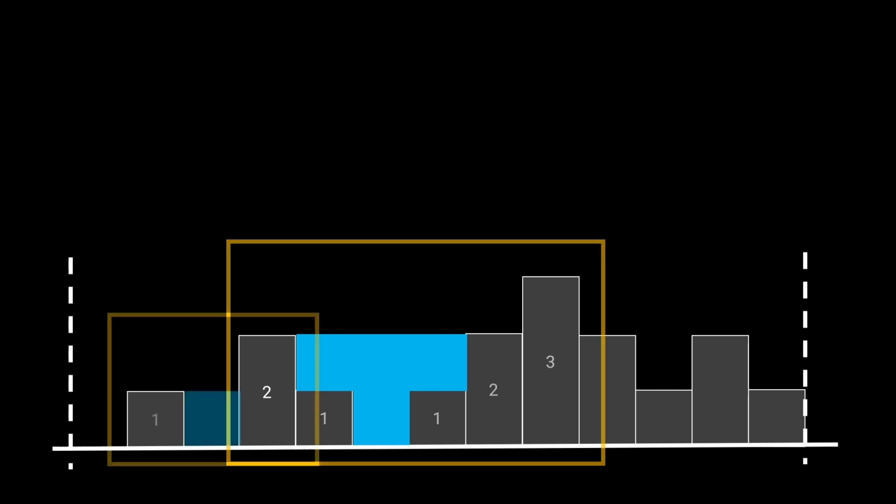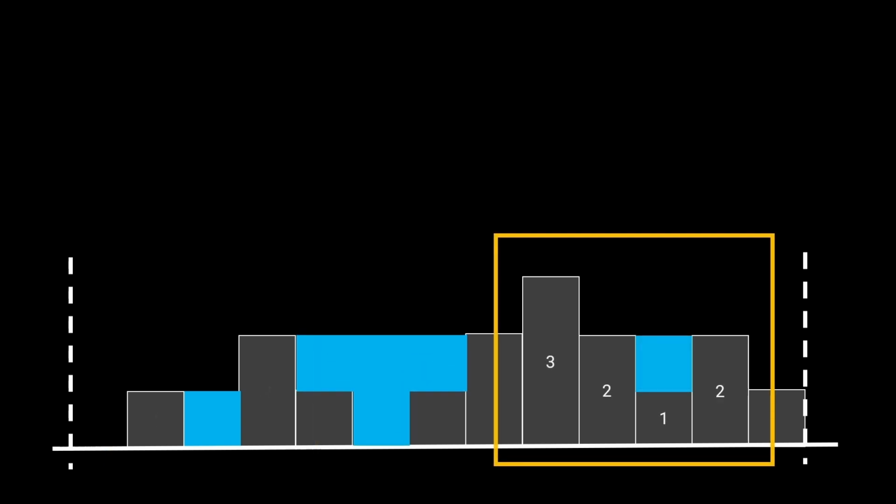What happens if we focus on, say, this area? This area also shows the same thing, because we first have a decreasing order of elements, that is 1 to 0, and then an increasing order of elements from 0 to 2. Interesting, right? All right, let's look at what happens on the right hand side of the elevation map. We have something like 3, 2, 1, and then 1, 2. So we see that this logic of first finding the decreasing order of elements and then an increasing order of elements seems to be correct.